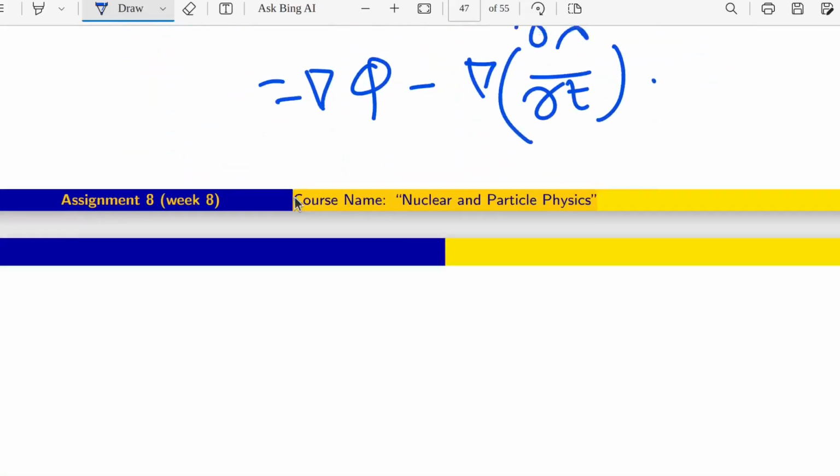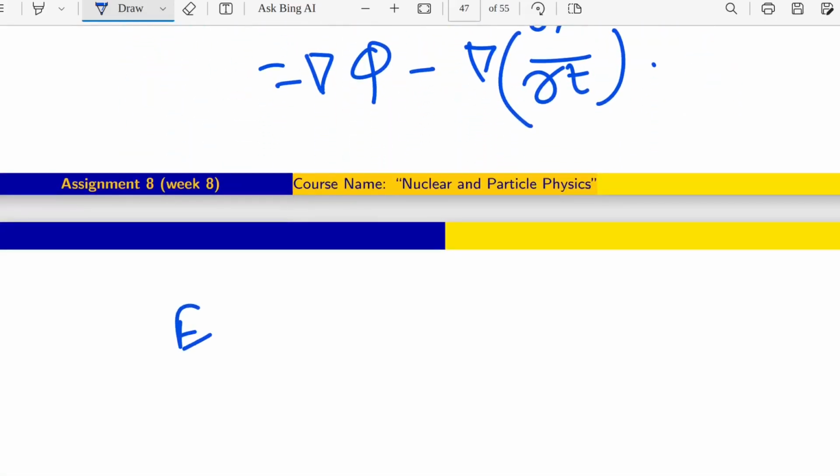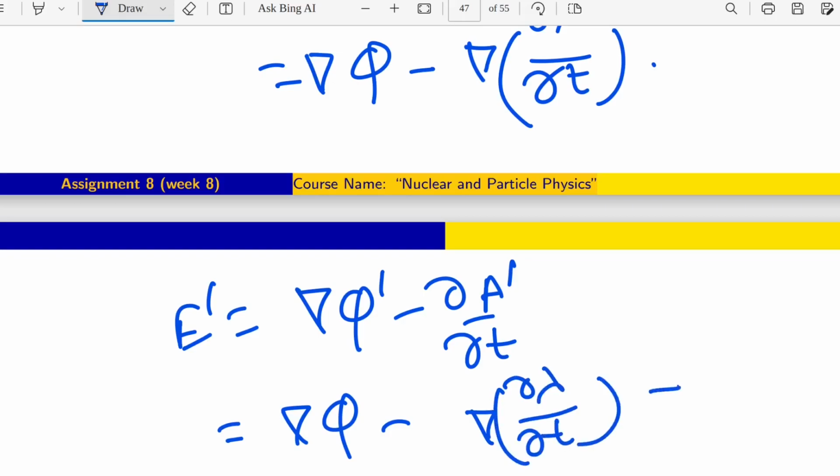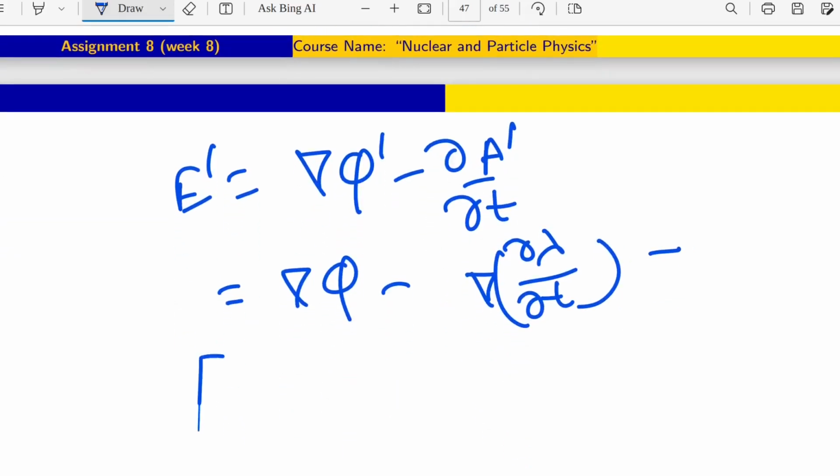Now you can see what was our E prime. E prime was minus grad phi prime minus del A prime del T. So if I put these values, this minus del A prime.